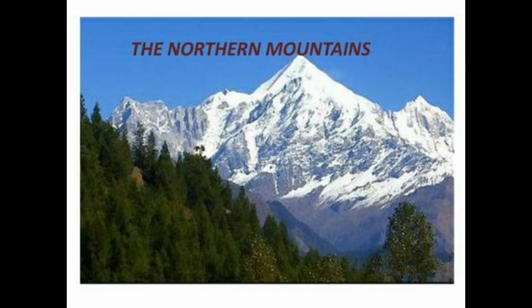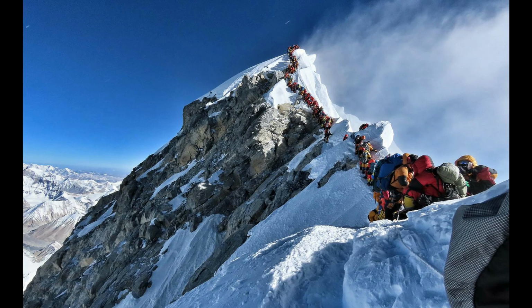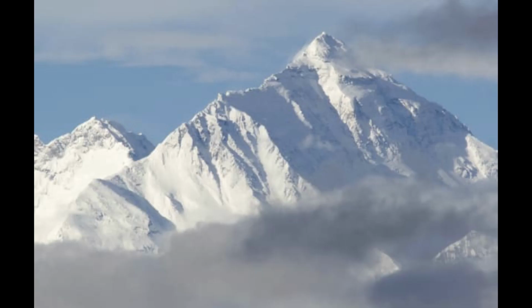The northern mountains. On the northern edge of India is the Himalayas. Mount Everest is the highest mountain peak in the Himalayas. Mountains are covered with snow throughout the year. These ranges cover the states of Jammu and Kashmir, Himachal Pradesh, parts of Uttar Pradesh, etc. The Himalayas act like a huge wall on the north, and they protect us from the cold winds, and the forest on the slopes of Himalayas also provide shelter to many animals.